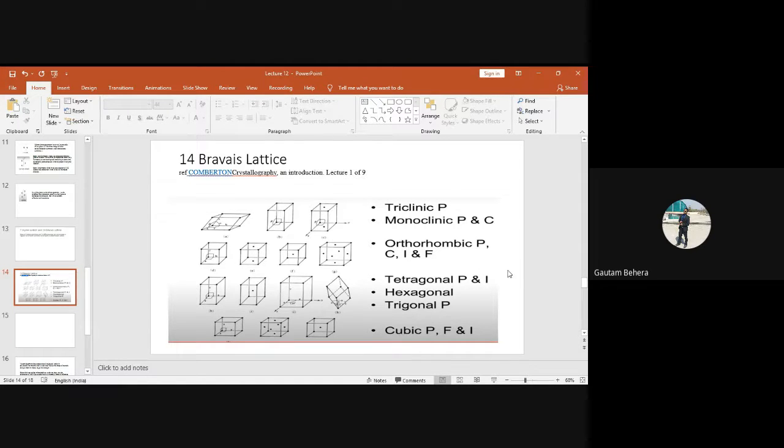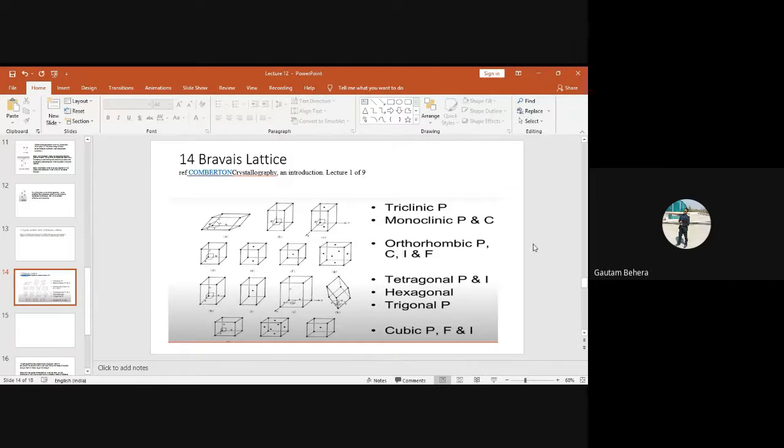So now can you tell me which crystal system has all Bravais lattices? Orthorhombic. Orthorhombic, very good. Anybody remember what is the orthorhombic unit cell? What about the lattice parameters? In case of orthorhombic, what are the lattice parameters? a, b, c, small a, small b, small c, and alpha, beta, gamma.